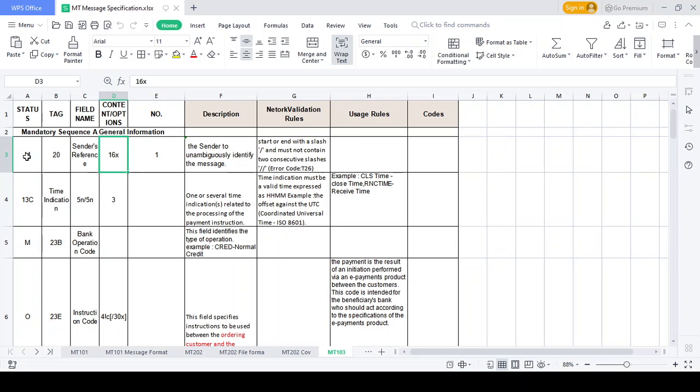At this point, do you have any doubts? This is a mandatory field. Shall I move on to the next one? Why does it matter for the slash? That is for standard format. You can use it as a delimiter. The delimiter concept is there. Mostly you mention that the data should be in this format only, and if they provide any other format, you need to reject it. That is the reason they mention slash or double slash.